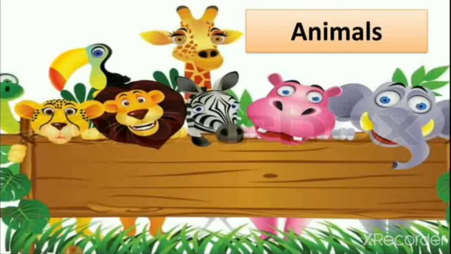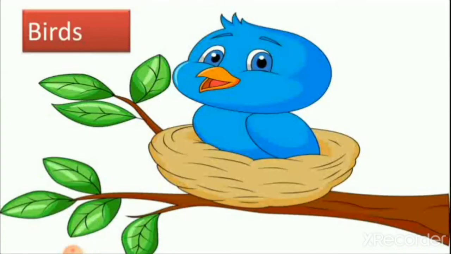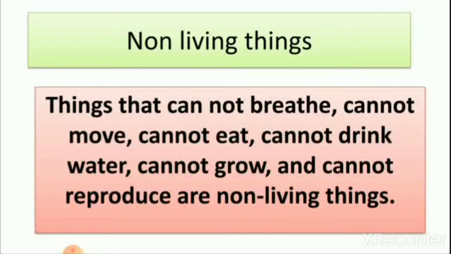Then animals, as you can see here, all these animals eat food, drink water and breathe. So they all are living things. Then birds, because birds can fly in the sky, are also living things. So these all are living things.